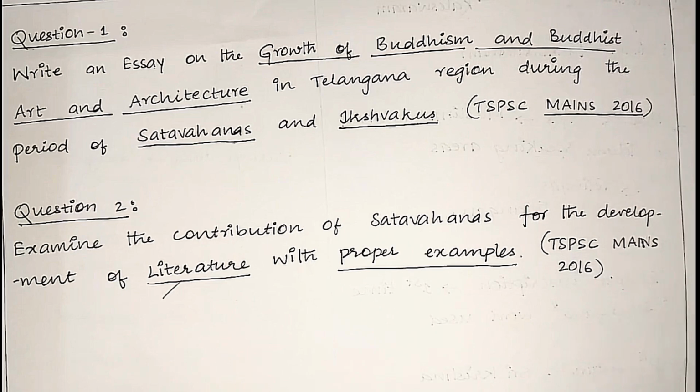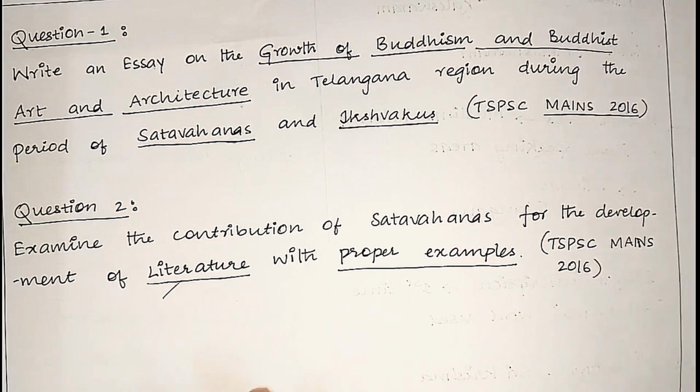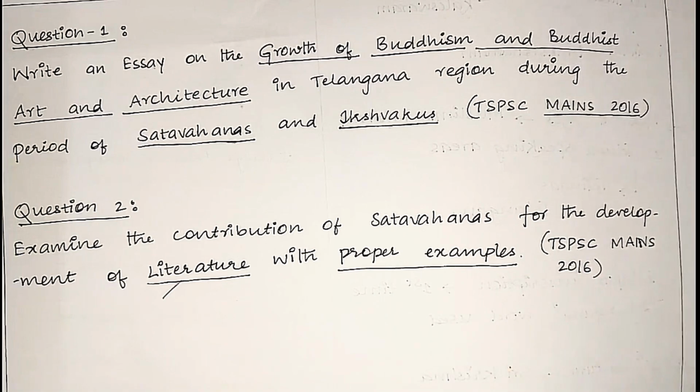That's it. Just go futuristic in time. Have this content, read it five to six times, and start writing answers, and you will see the change.